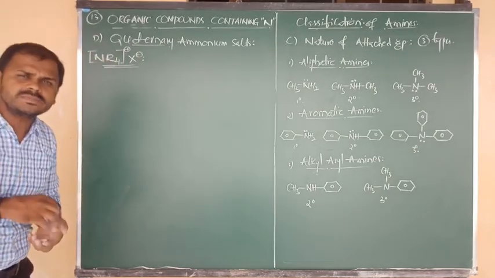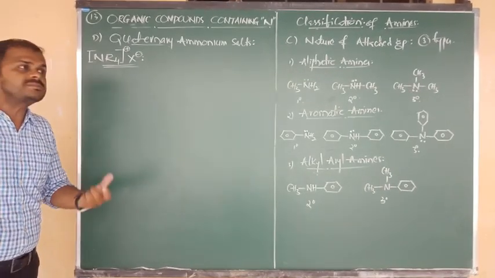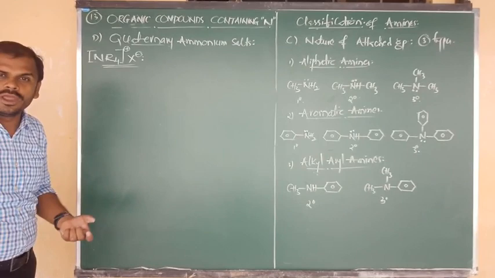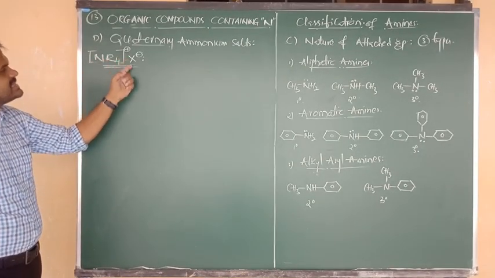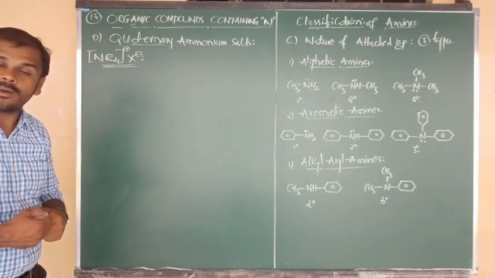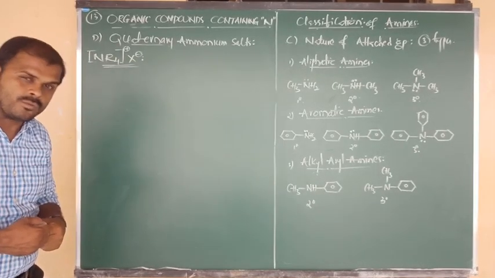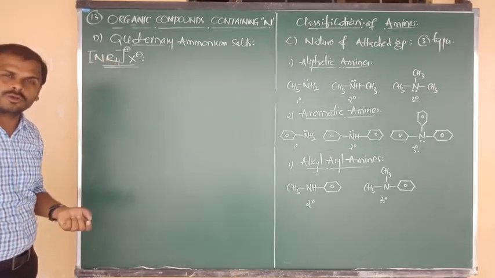So this looks like NH4 plus. What is meant by NH4 plus? Ammonium. This looks like NH4 plus Cl minus, nothing but ammonium chloride. But here in place of hydrogen, 4 alkyl groups are there.